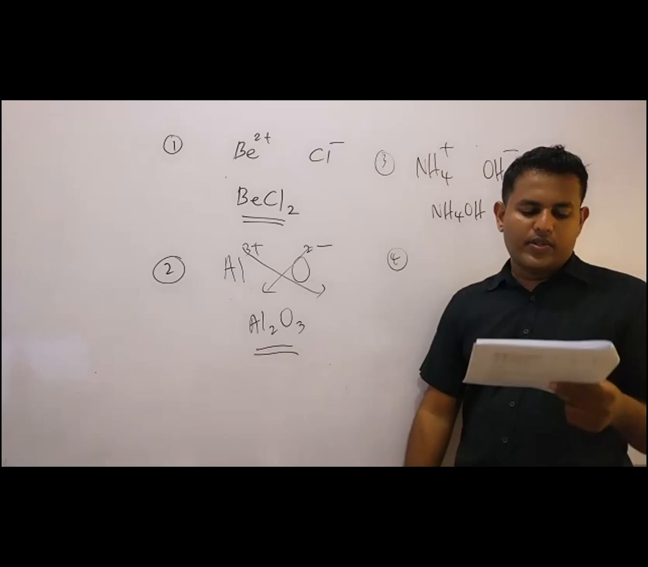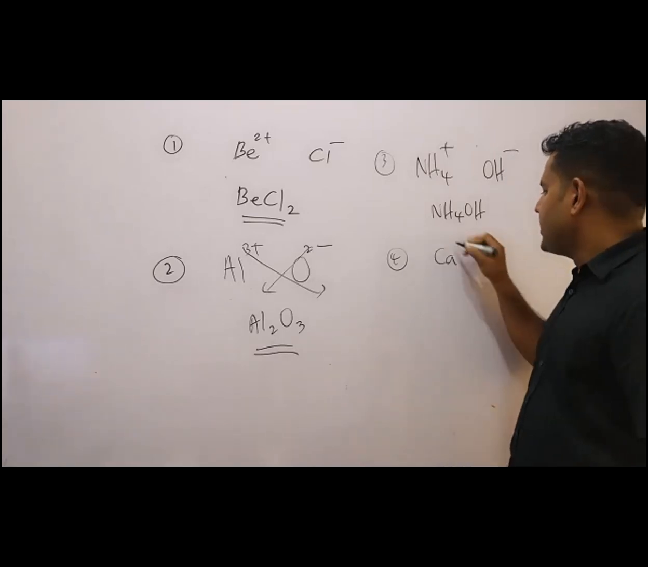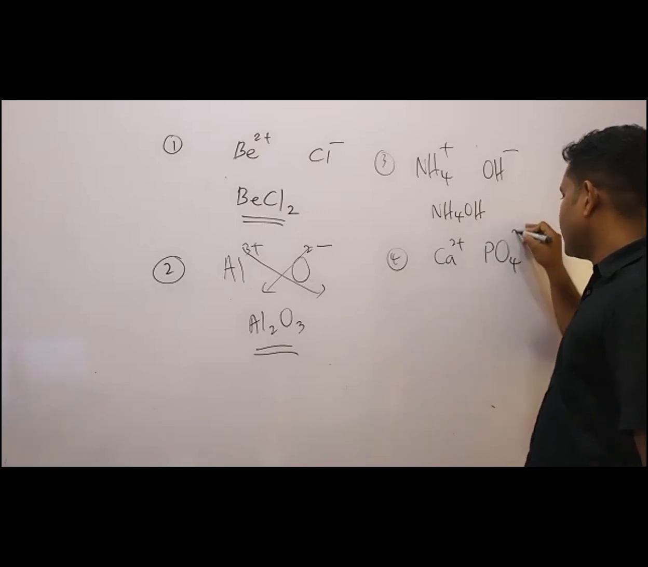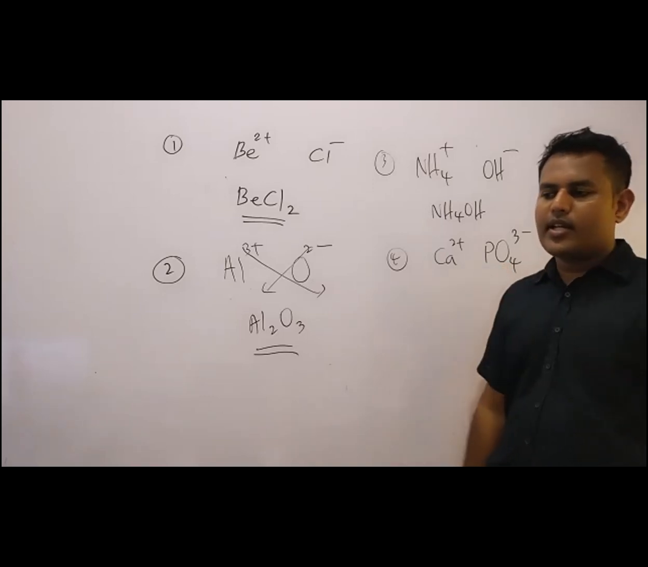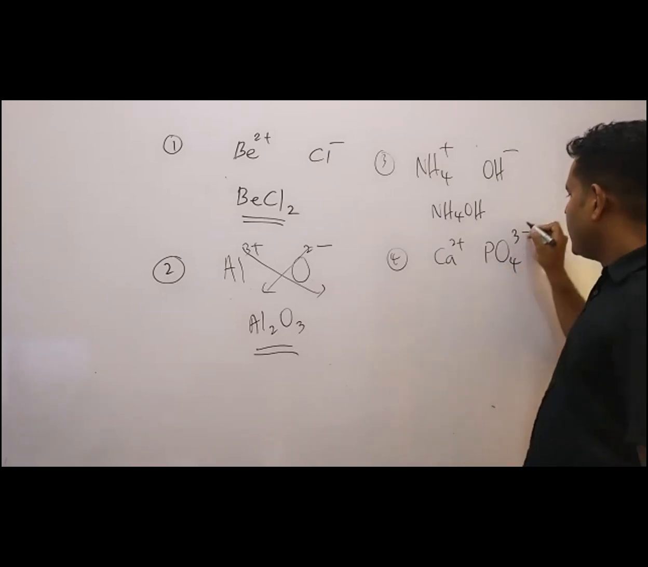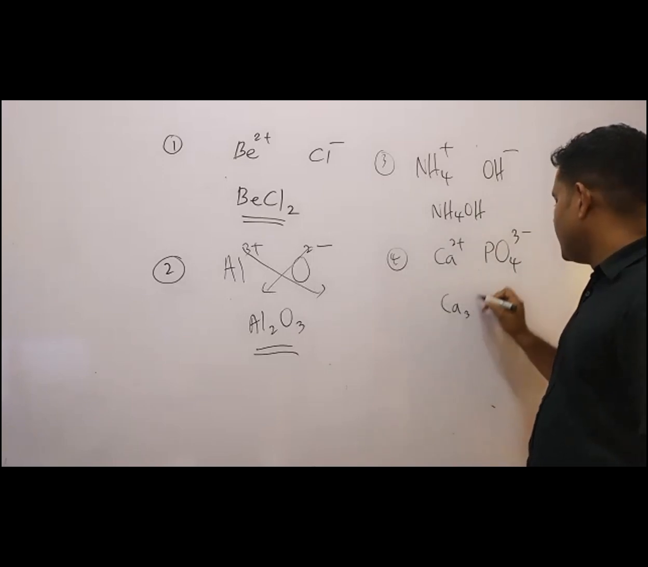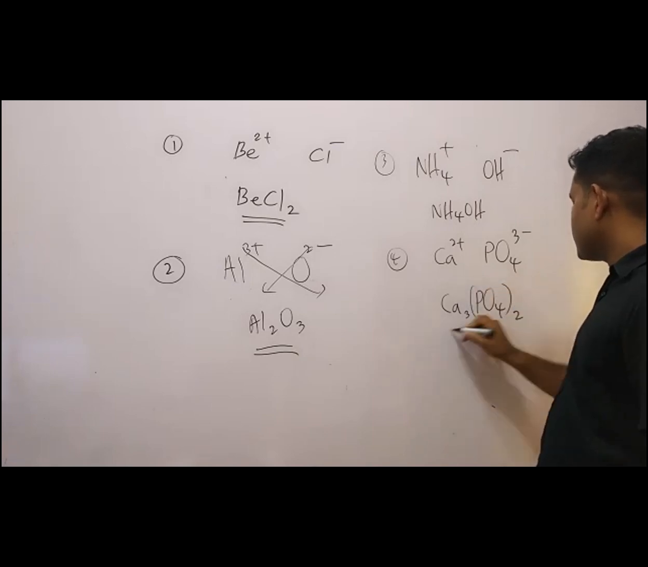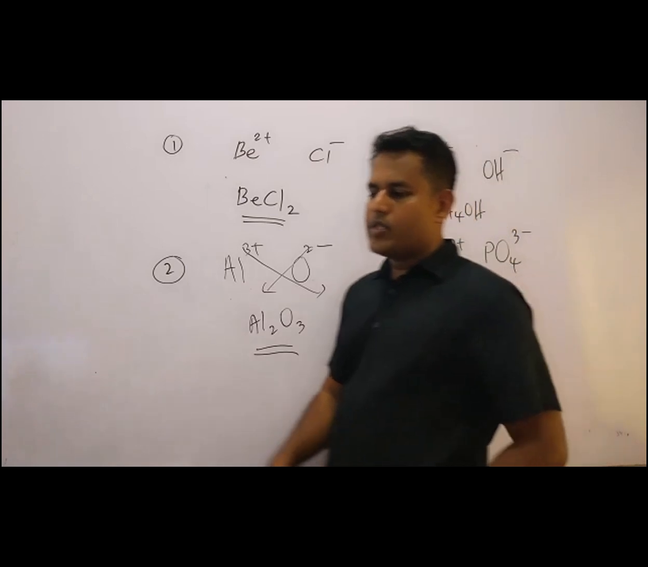Number 4, calcium phosphate. Calcium means calcium 2 plus. Phosphate means PO4 3 minus. Write oxygen with a capital O. If you are writing a simple o for oxygen, it's incorrect. Here, calcium phosphate. So then interchange the valencies. So that is Ca3(PO4)2, calcium phosphate. Okay. Calcium phosphate.